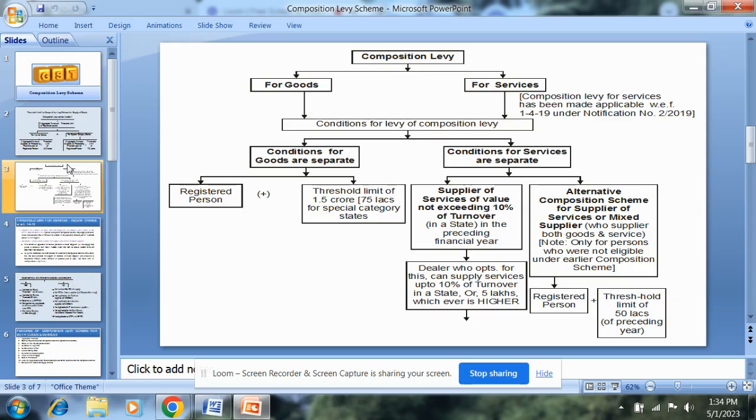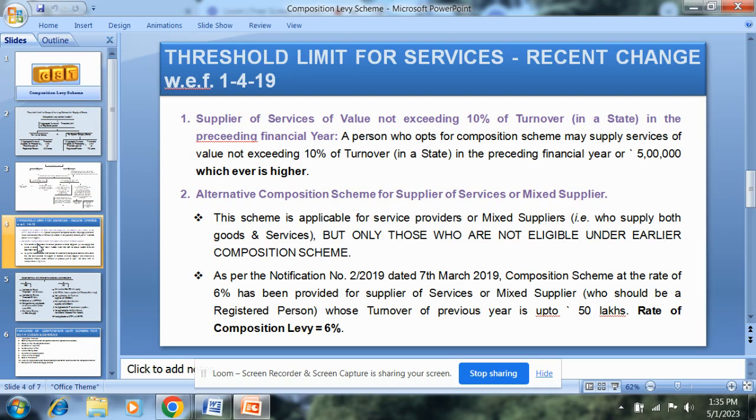Turnover of all businesses registered with the same PAN should be taken into consideration to calculate turnover. As per the CGST Amendment Act 2018, a composition dealer can also supply services to an extent of 10% of turnover in preceding financial year or 5 lakh, whichever is higher.